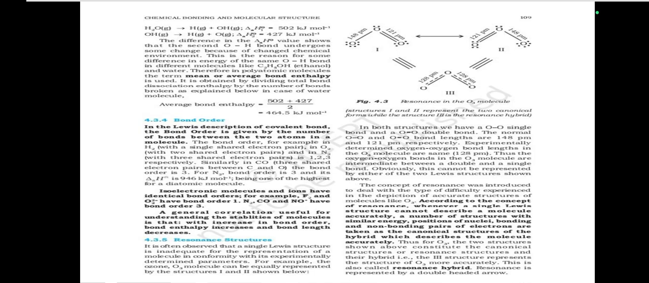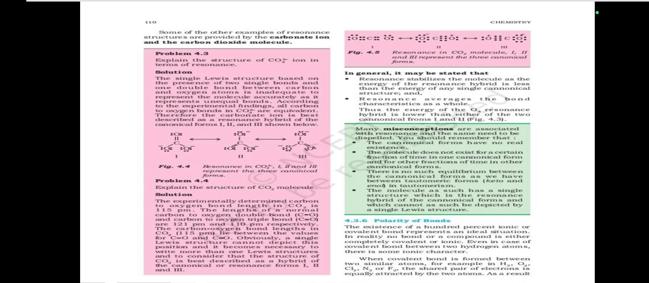Thus for O3 the two structures shown above constitute the canonical structures or resonance structures, and their hybrid, that is the third structure, represents the structure of O3 more accurately. This is also called the resonance hybrid. Resonance is represented by a double-headed arrow. Some other examples of resonance structures are provided by the carbonate ion and the carbon dioxide molecule.